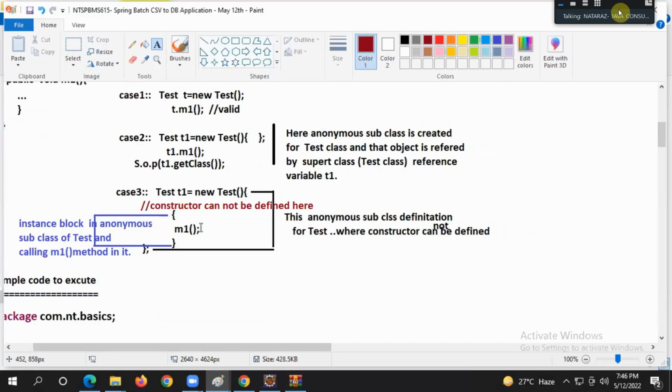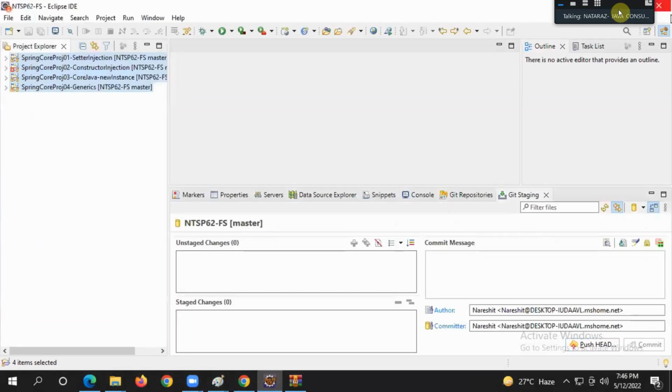But I want to call some method. Listen, instance block in the anonymous subclass of Test, calling the m1 method in it. The same effect will come or not? This and creating an object and calling the m1 method, and calling the m1 method in the instance block, will give the same effect. Shall we see this practically, guys?